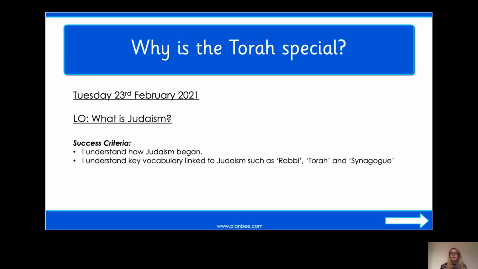So today's lesson is going to be an introduction to this religion. By the end of the lesson, you'll be able to tell me how Judaism began, the story of how it began, and you'll also be able to give me some definitions for some key vocabulary linked to Judaism, such as rabbi, Torah, and synagogue.